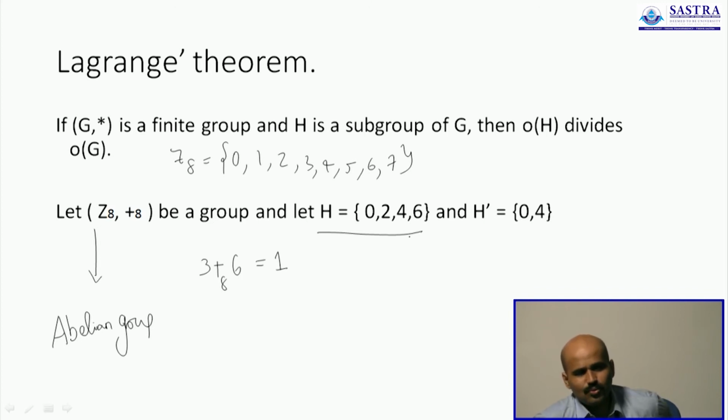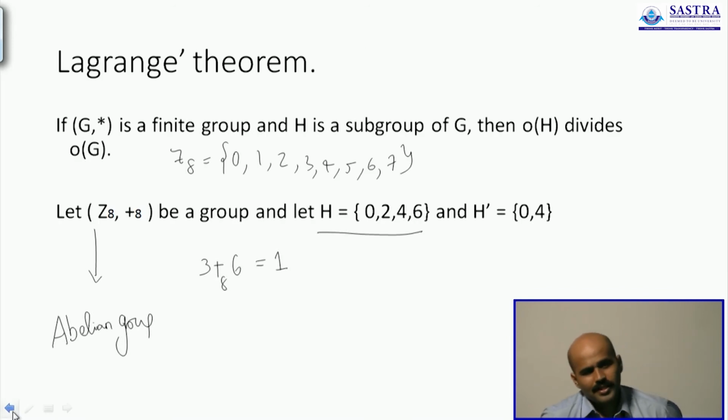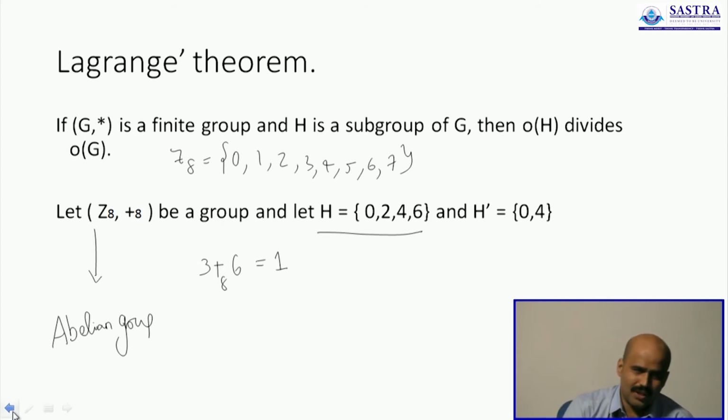I have considered 2 subsets. I will discuss one after the other. Let's consider H, which contains 4 elements: 0, 2, 4 and 6. You will obviously see that this is a subgroup, because first of all it is closed. You are not going to get any number outside the set. You add 2 and 4, you will get 6. You add 2 and 6, you will get 8, which is 0. You add 2 and 2, you will get 4, which is once again here. Clear?